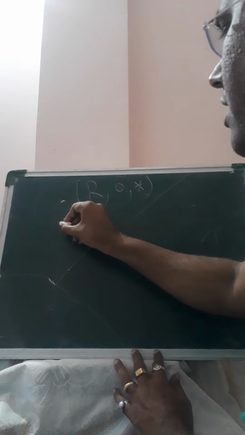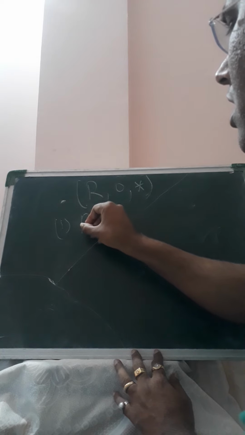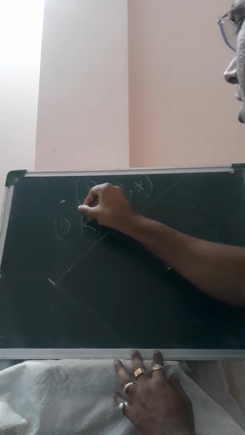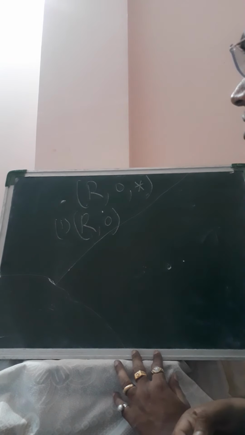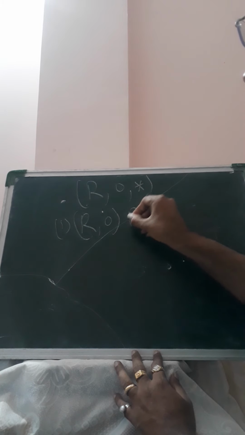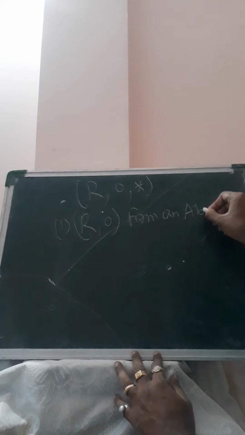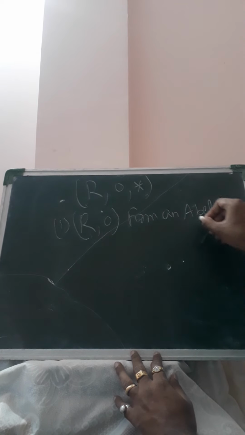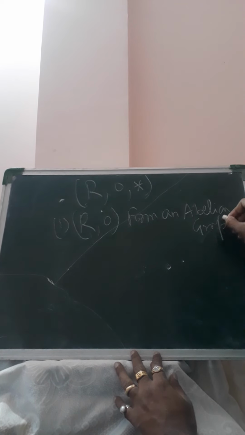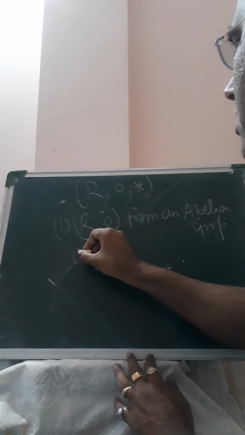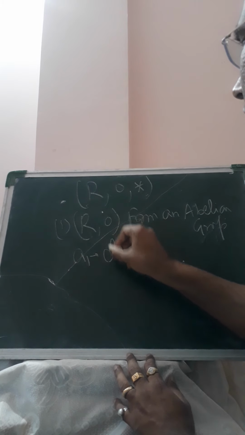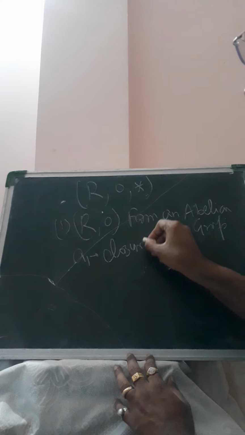The first property is R with respect to the first binary operation forms an abelian group. That is, it satisfies five properties. First, closure property.